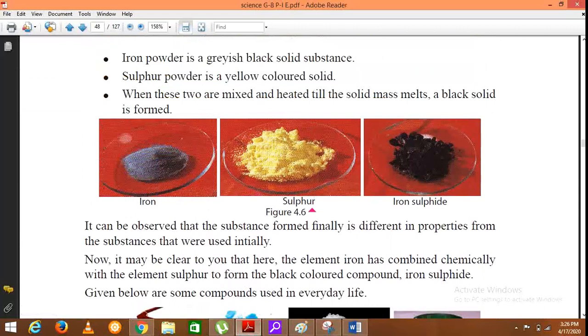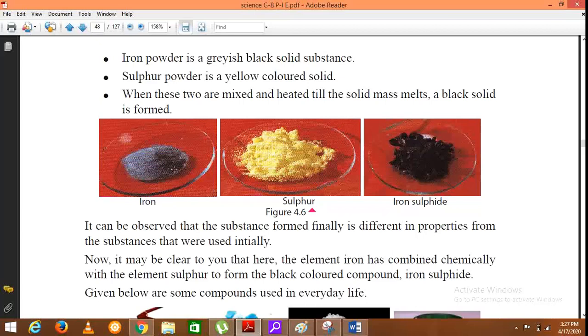Sulfur powder is yellow in color. And then you are asked what is the color of iron powder. Iron powder is grayish black. Gray, more or less gray, we call it grayish black color.